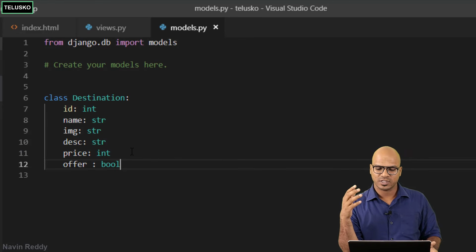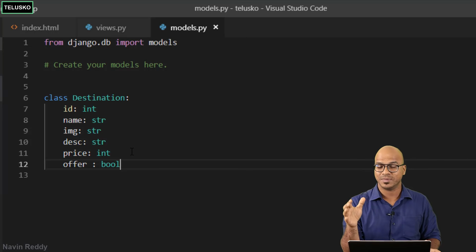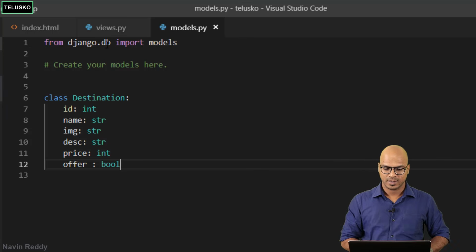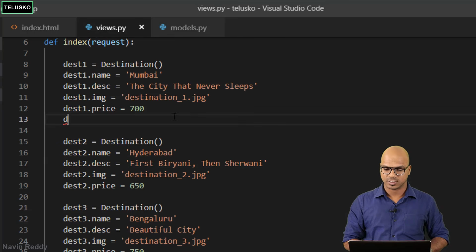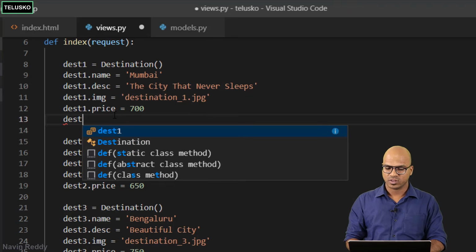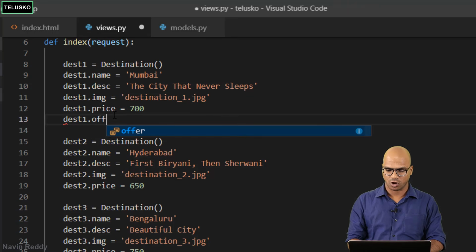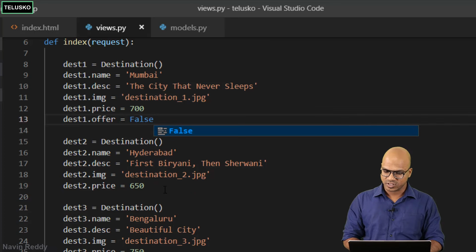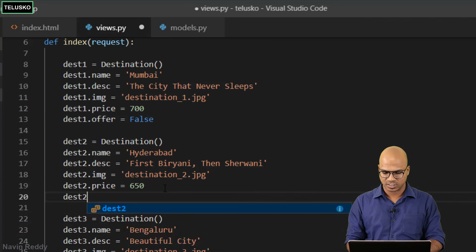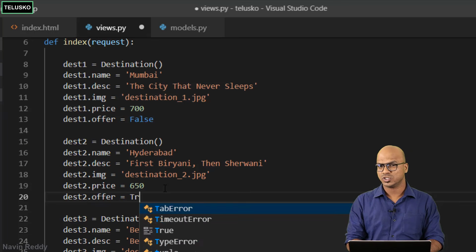Let's say for a specific destination, if this is true, that means you have a special offer. So if I go back to views.py, for the first destination, we don't have an offer there, so we can say false. For the second destination, des2.offer, we need to provide the offer, so we'll say true.